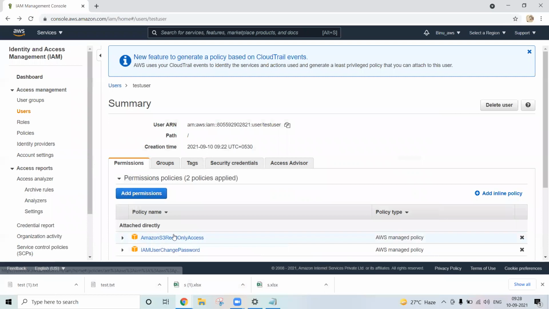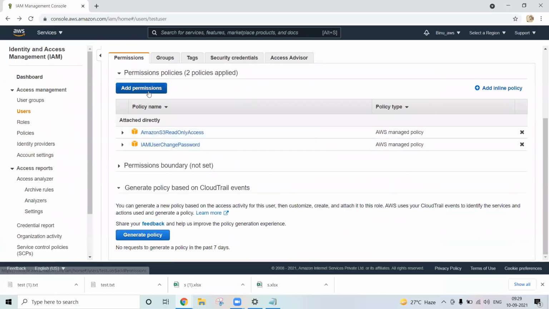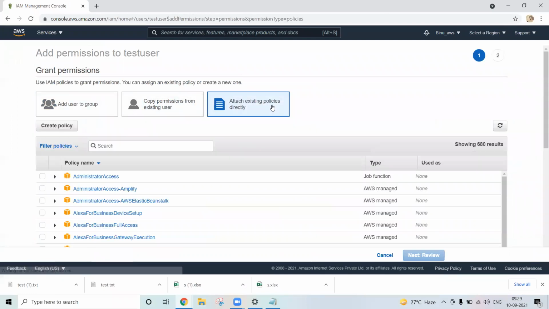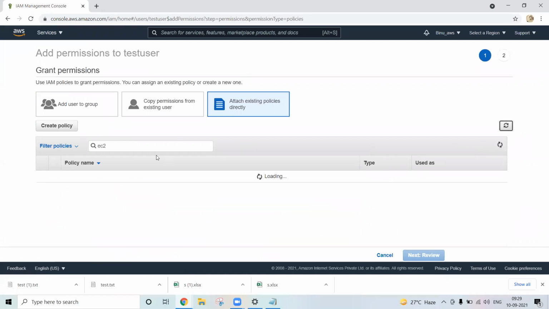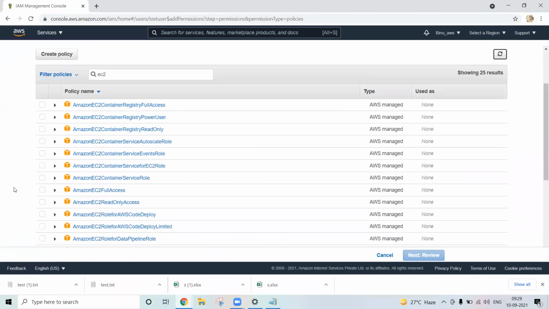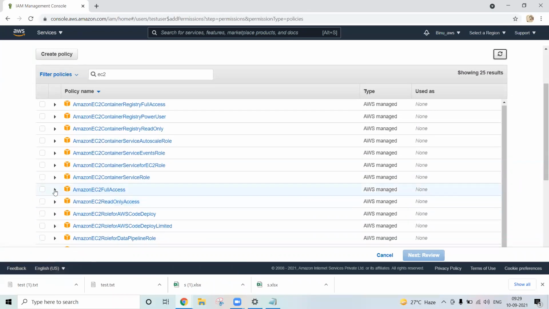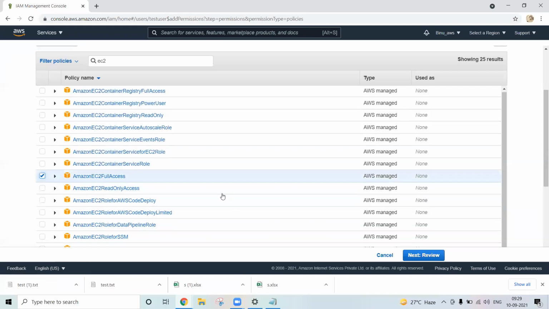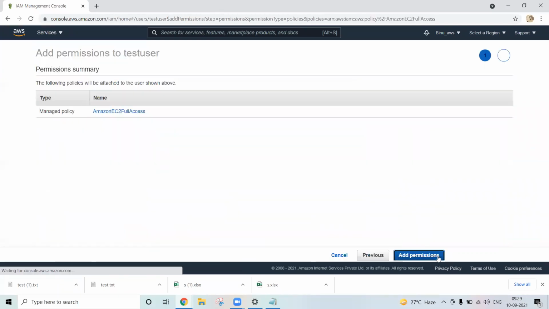Now let's give some permission to create the EC2 instance. Now I will not create it, just let me check. EC2. What kind of permission can we assign at the EC2? See, this kind of permission: EC2 full access, EC2 read-only access, right? Now let me create the EC2 full access, which means this can perform any kind of operation, right? Now review it.